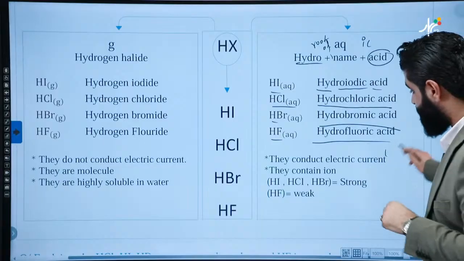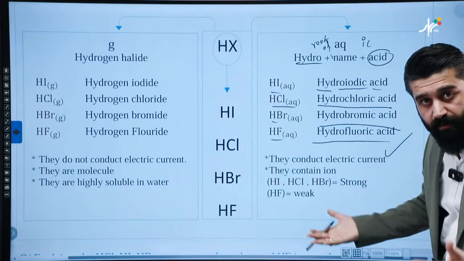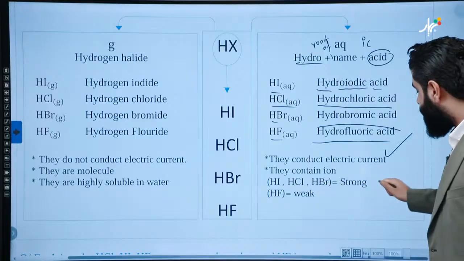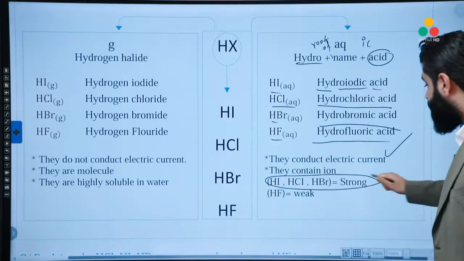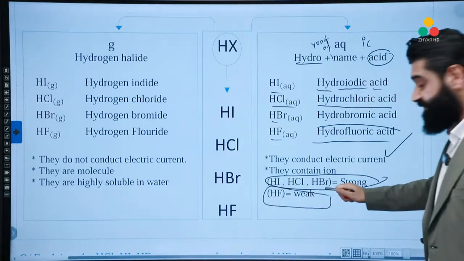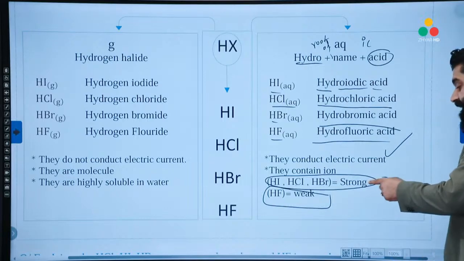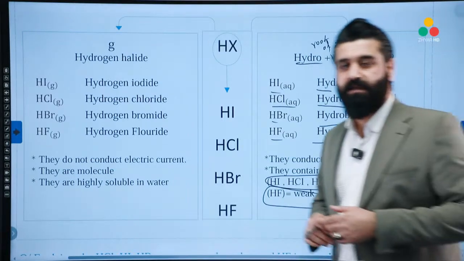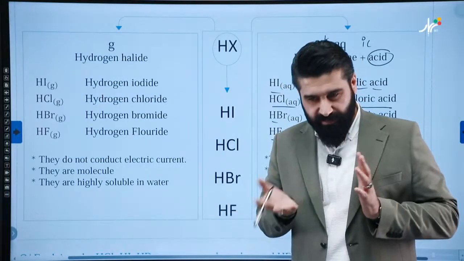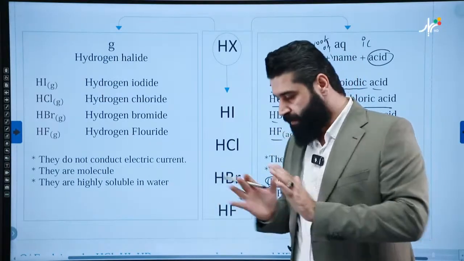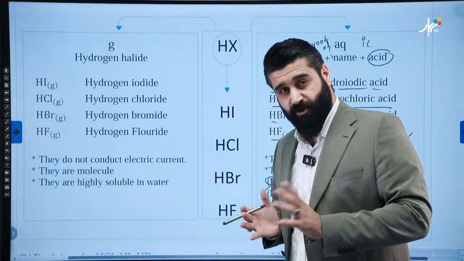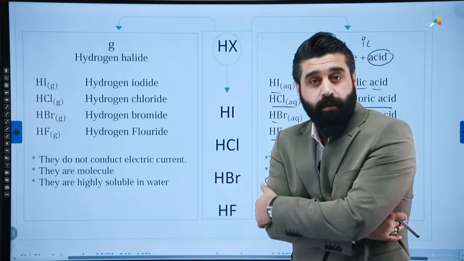They conduct electricity because they have been dissolved in water. Okay, HI, HCl, HBr, they are strong acids. This one is a weak acid because they completely ionize, but this one partially ionizes. Later, I'll give you more detail about complete and partial ionization. Weak acids ionize partially, but strong acids ionize completely.